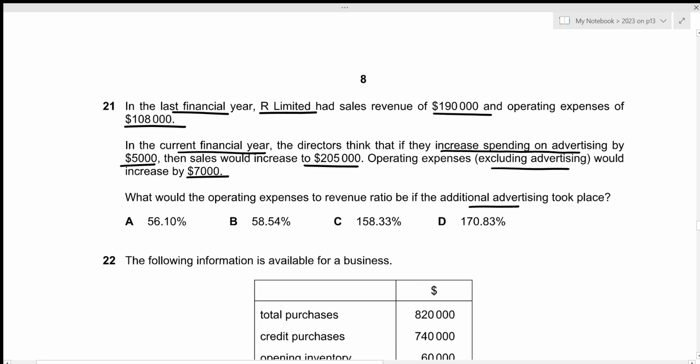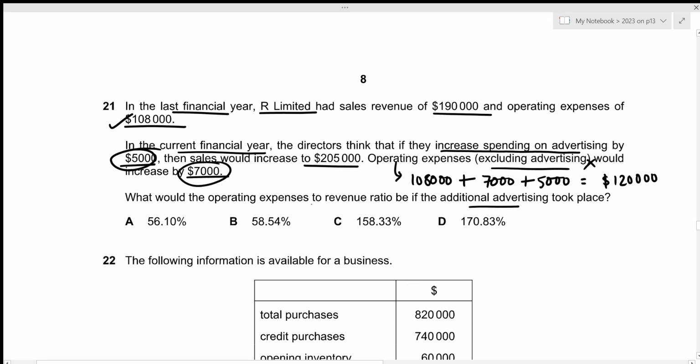Okay. So the operating expenses, this excludes advertising, right? So we start with the previous operating expenses of 108,000. This would increase by 7,000. And there's also additional advertising of 5,000. So the total operating expenses would be 120,000.